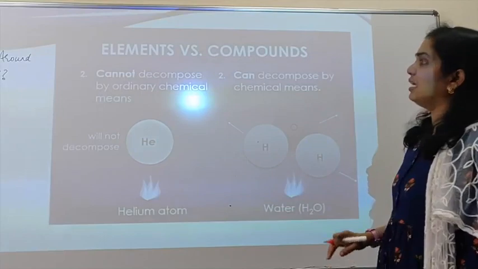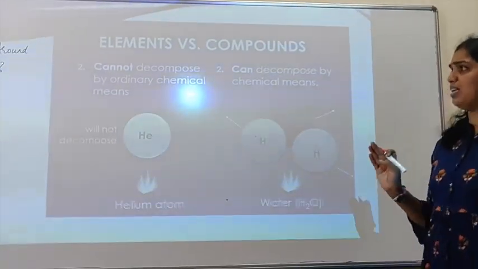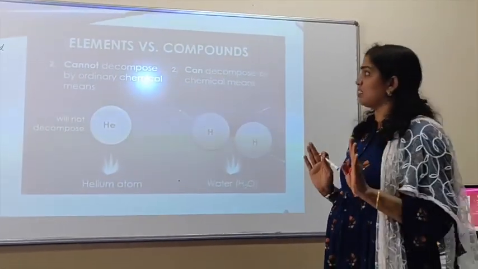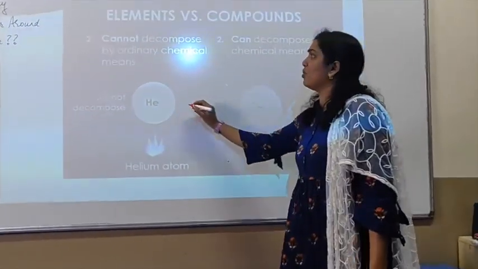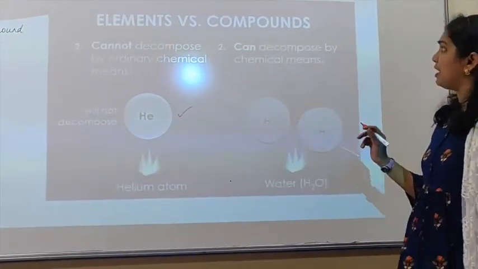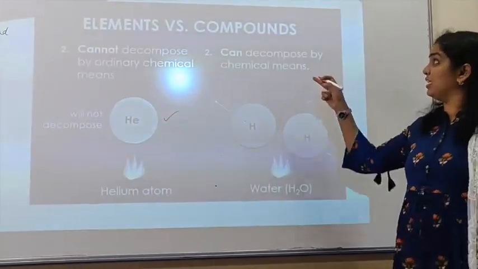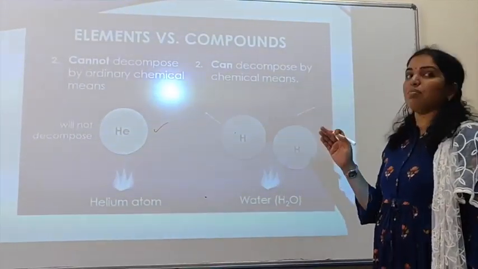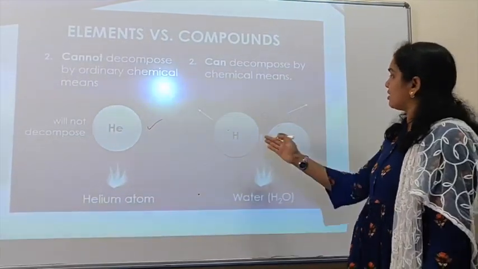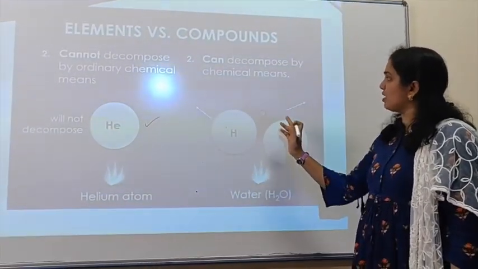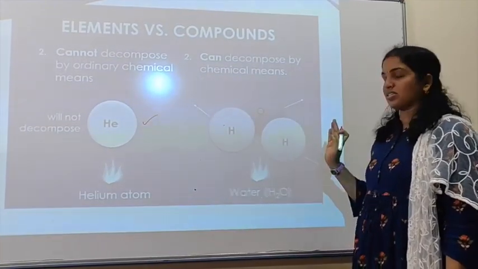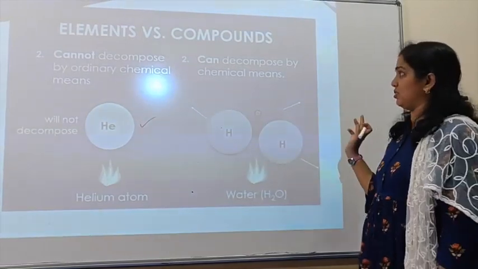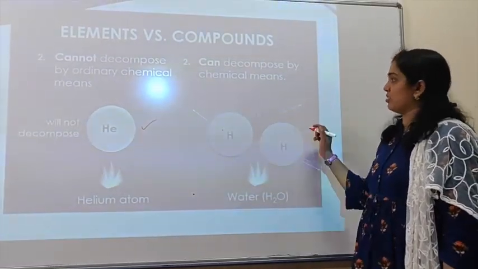Next point is, they cannot be decomposed by ordinary chemical means. Through some chemical reaction, their components cannot be separated. That is the element. So we cannot decompose elements, which have only one kind of atom, but we can decompose by chemical means in the case of compounds. So by some chemical reaction, it can be broken down into its constituents. What are the constituents of the water molecule? Hydrogen atom and oxygen atom. So by chemical means it can be separated into two or more elements. That is the condition for compounds.